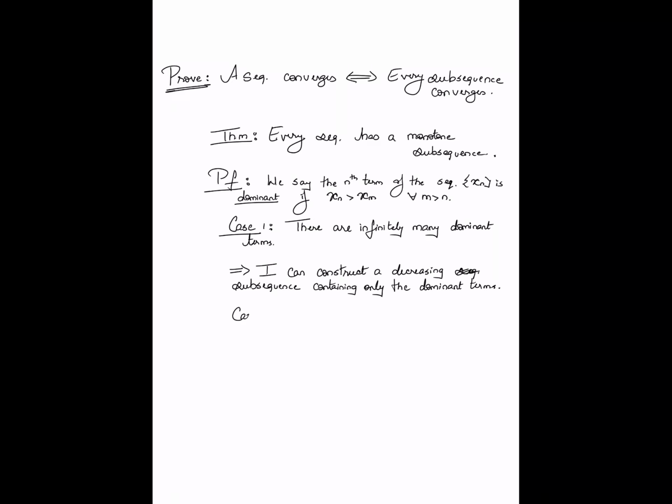Now we come to case 2. That is, there are finitely many dominant terms. If there are finitely many dominant terms, I will construct a monotone increasing subsequence of the original sequence, and that's going to work as follows. Pick n1 such that n1 is larger than all the dominant terms.